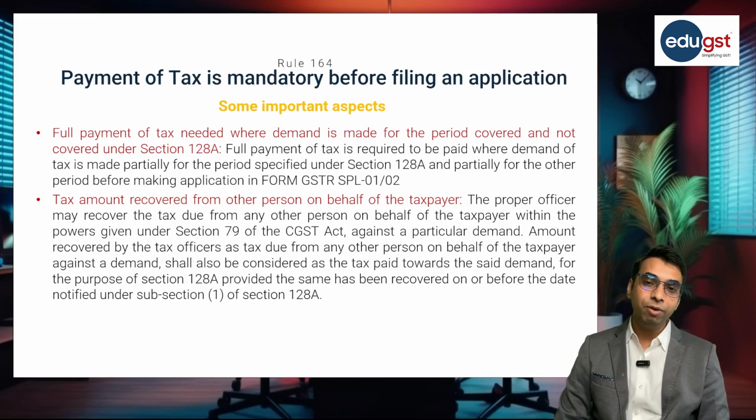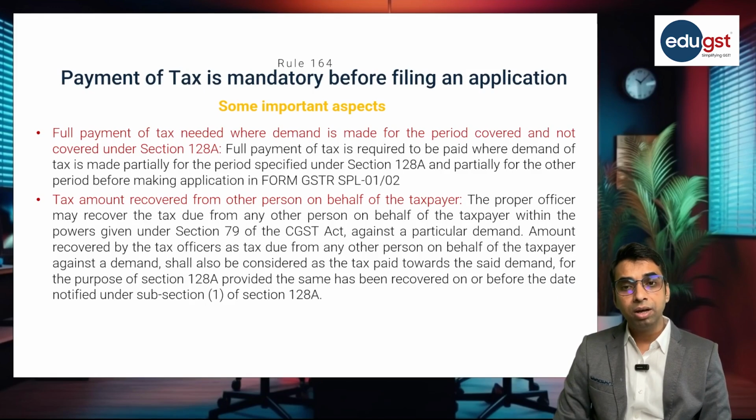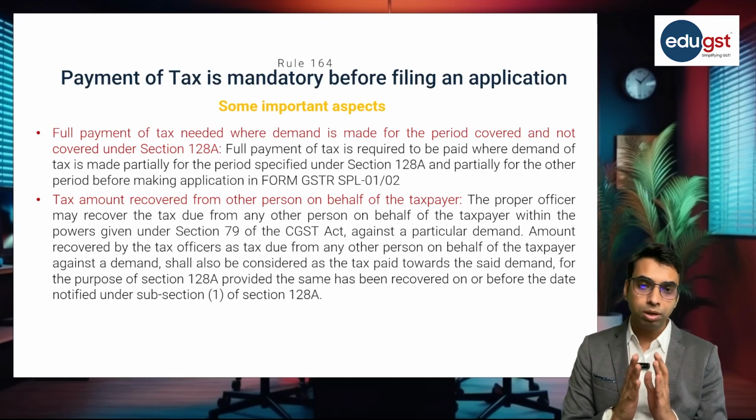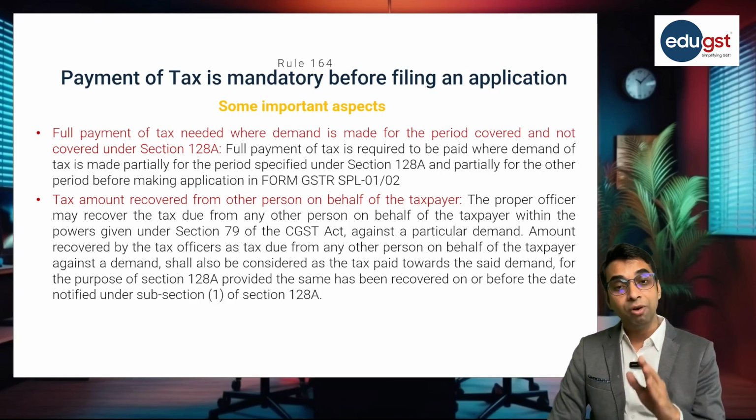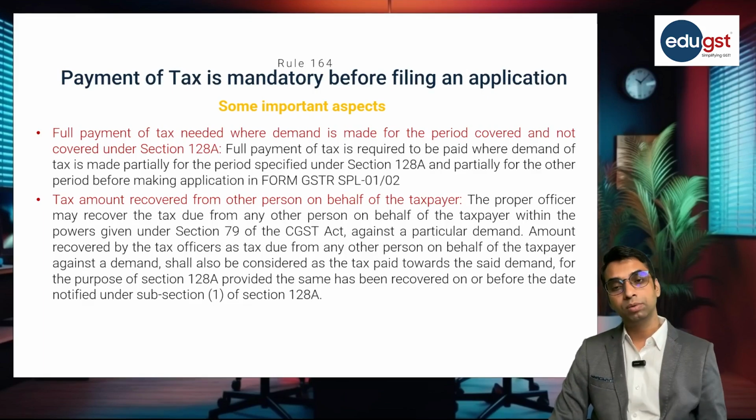Similar logic is applicable when demand is made for the period covered and not covered under section 128A. So suppose the department has given the show cause notice under section 73 for financial years 17-18, 18-19, 19-20 and 20-21.